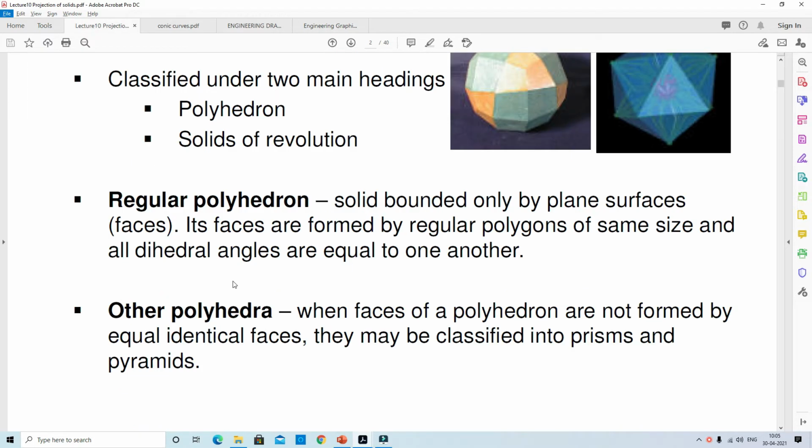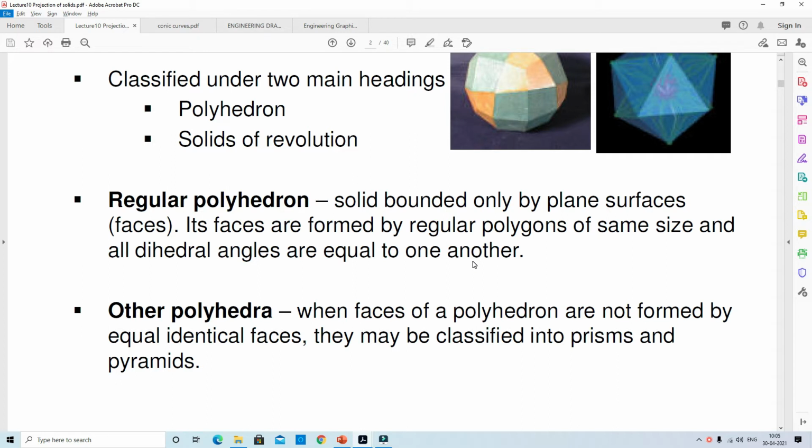What is the meaning of regular polyhedron? It is a solid bounded by plane surfaces whose faces are regular polygons of the same size, and all dihedral angles are equal to one another. Regular means all faces of the polyhedron have the same size and shape.